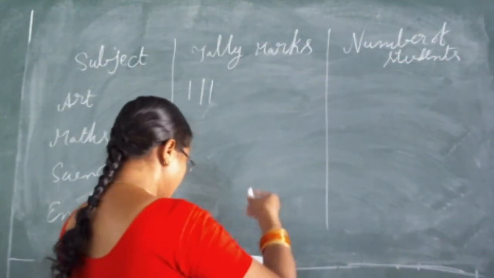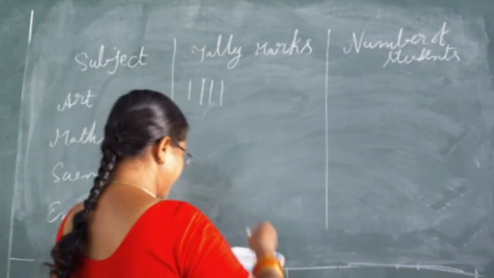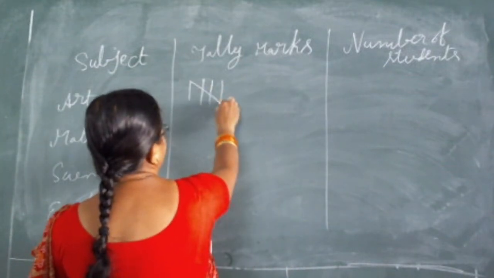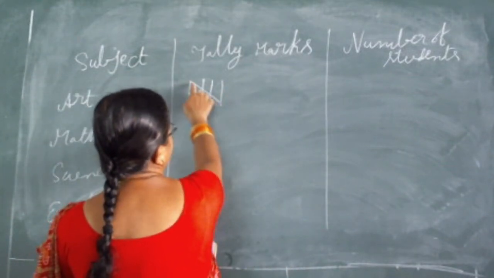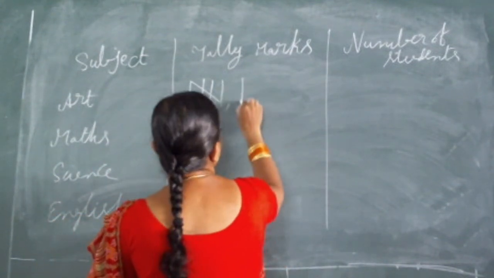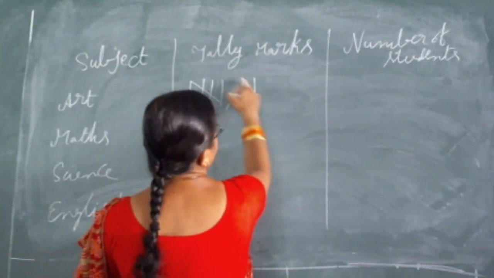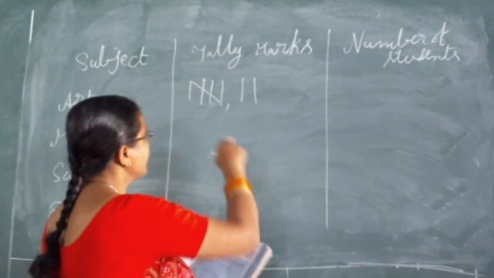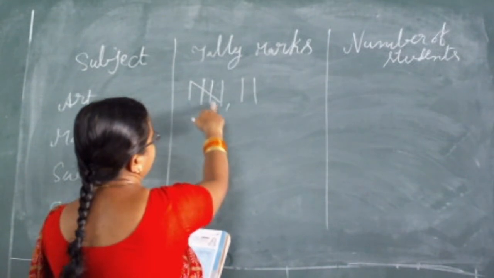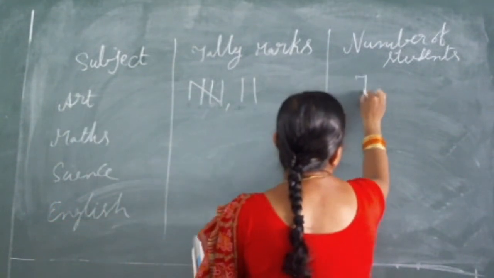Third also, and fourth also. For the fifth art, we wrote the fifth line across. It means 1, 2, 3, 4 and this one is the fifth. And the sixth and seventh are also arts. Total 1, 2, 3, 4, 5, 6 and 7. So how many students like arts?